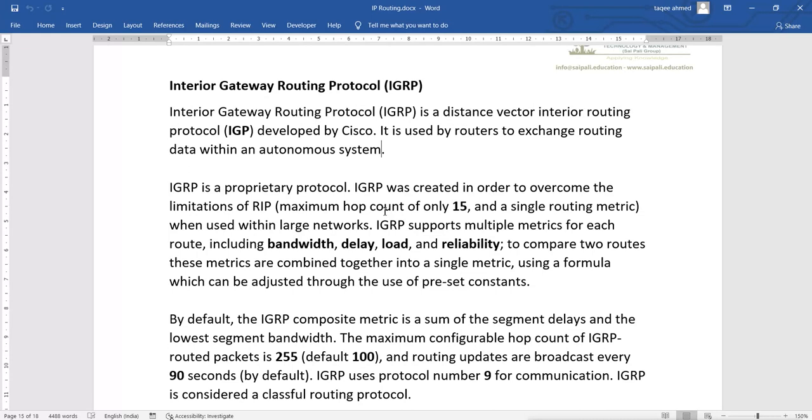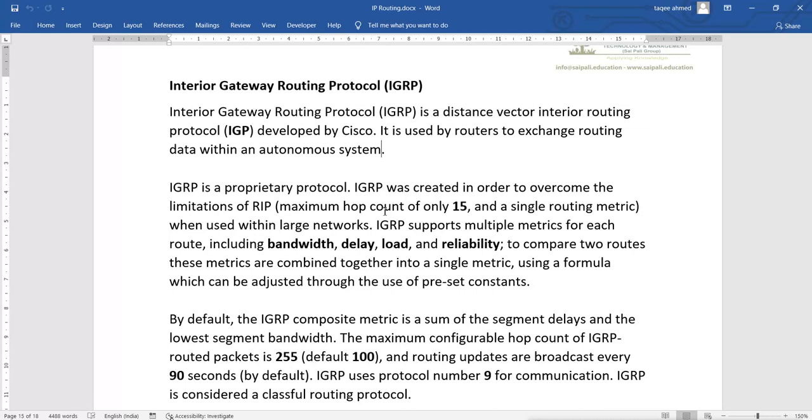Now this 15 hops is a limitation for large networks. That is why RIP is not supported in large networks, and also it has only one metric. So with IGRP, they created a protocol that supports multiple metrics for each route.